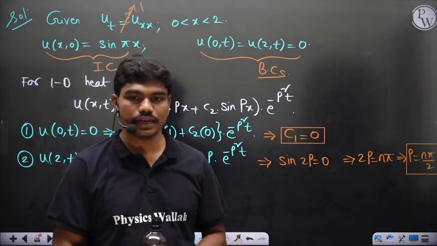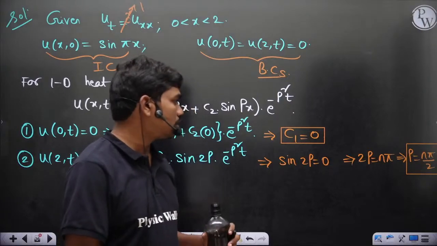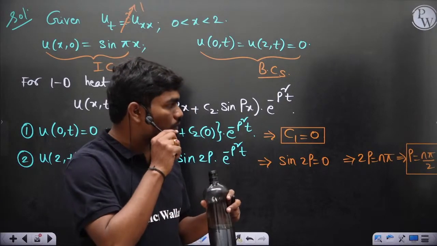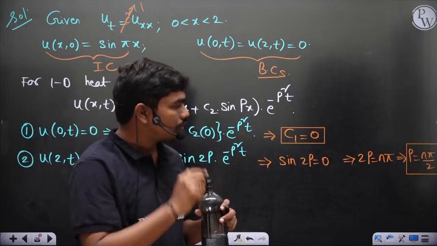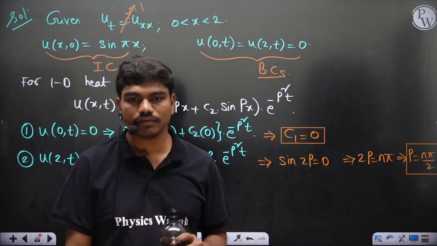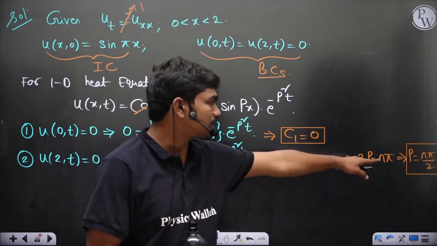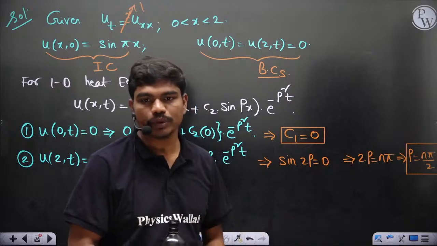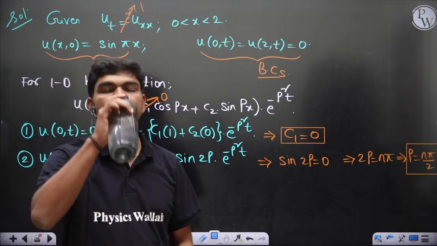N should be even, is it? 2p is equal to n pi, so it need not be. Why should n be even? n can be odd. For example, if this is pi, then also sin 2p is 0.